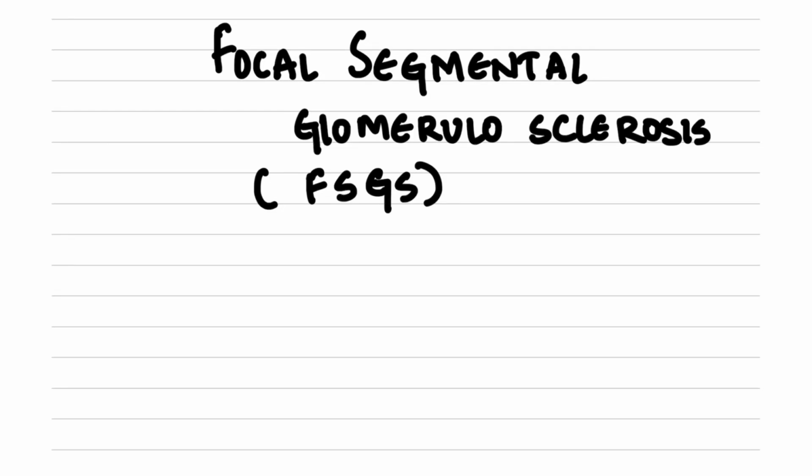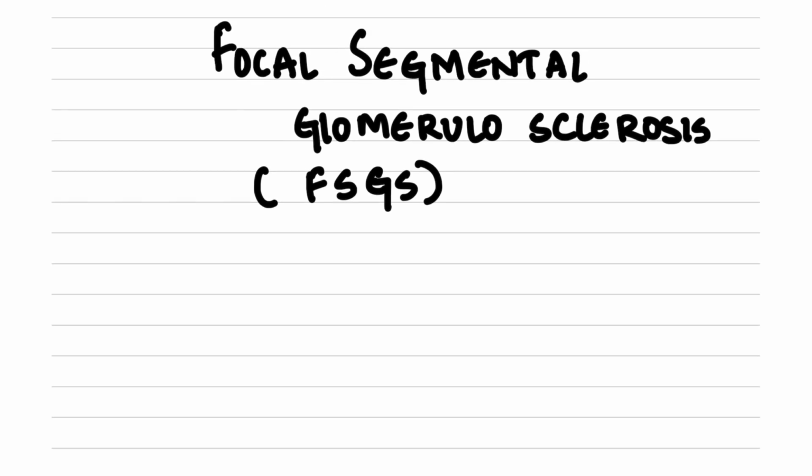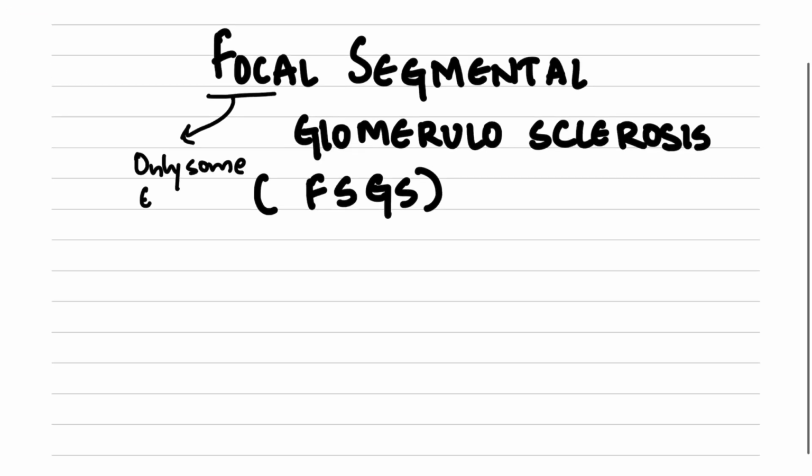In this lecture, we'll be learning about focal segmental glomerulosclerosis, that is FSGS. Now this spectrum is part of nephrotic syndrome. Let's go over this. What does focal mean? Focal means that only some glomeruli are involved.